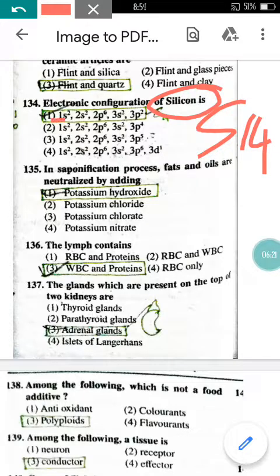You can write 1s2, 2s2, 2p6, 3s2 and 3p2 is the right answer. Now come to question number 135 here.